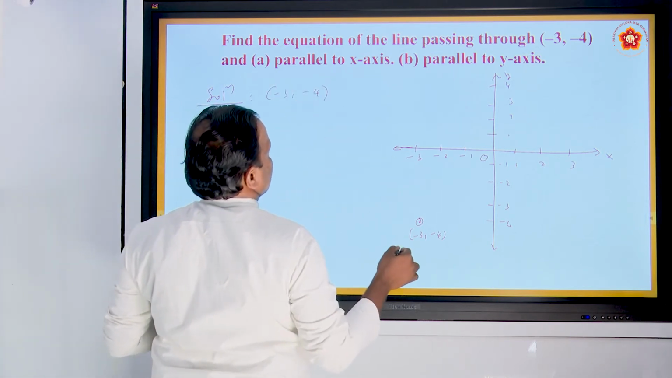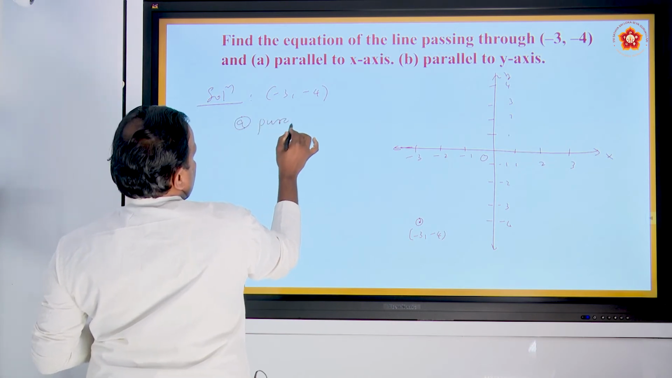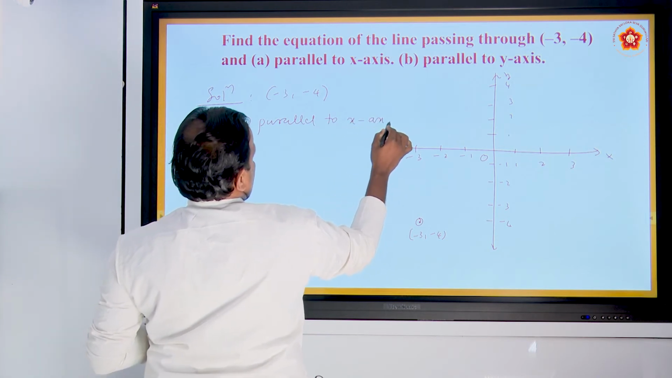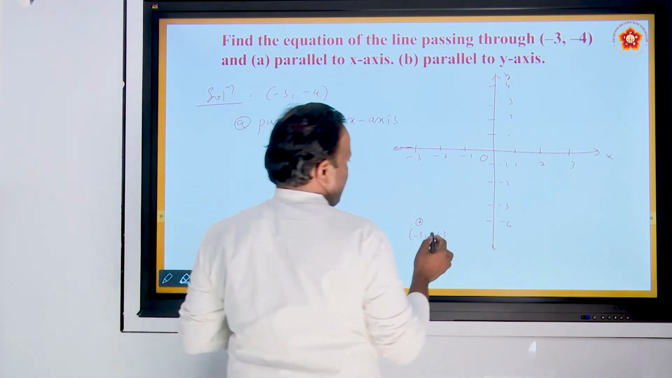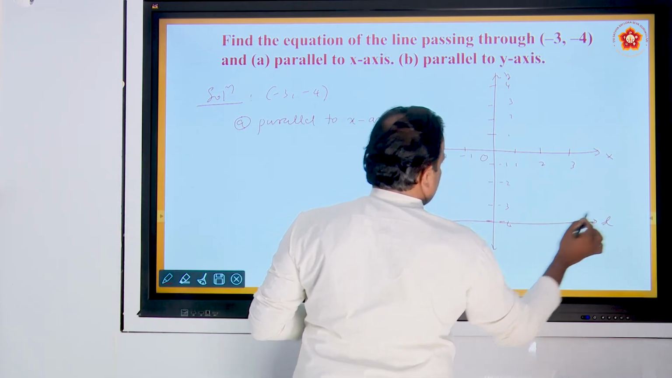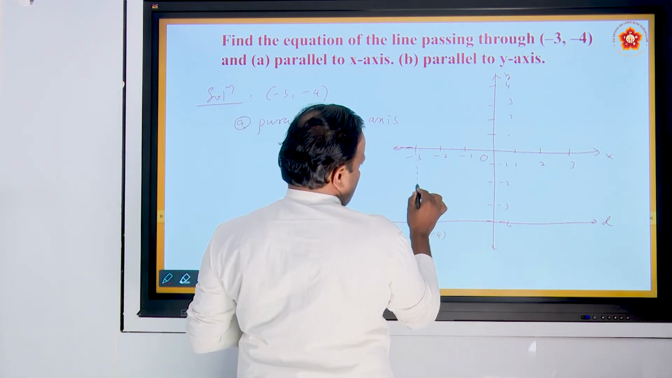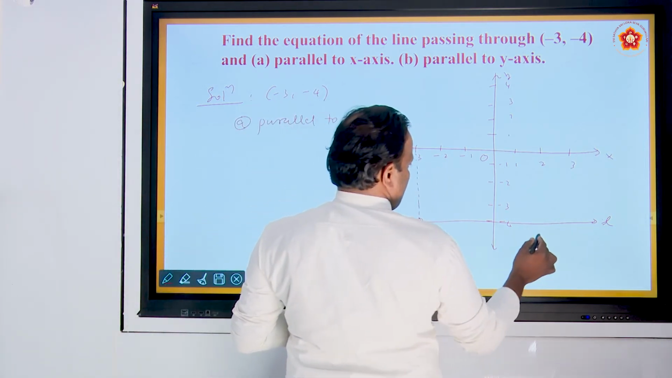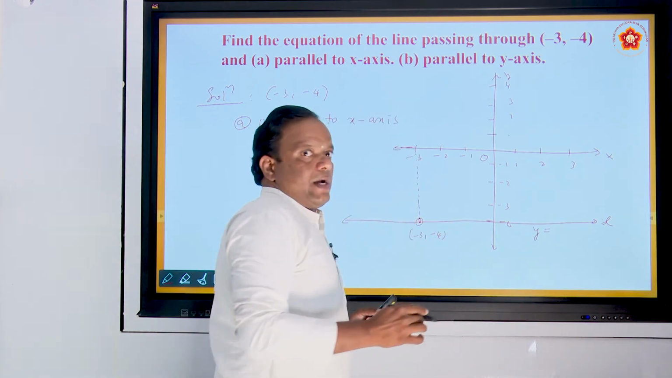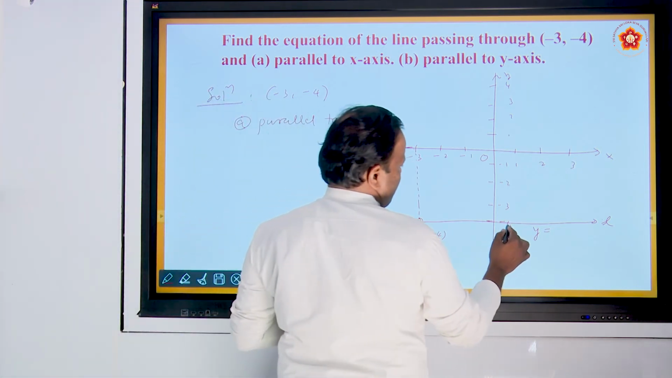I draw here in the figure. The first case, A, is parallel to x axis. Draw the figure. The line is parallel to x axis. Here, this is L. See, observe here. I told you if the line is parallel to x axis, the equation of line is y equal to something constant. What is that constant?